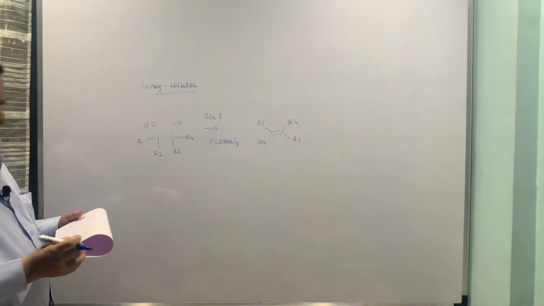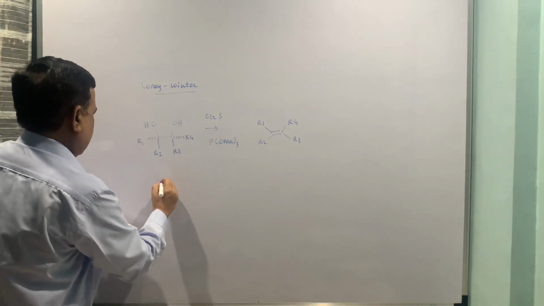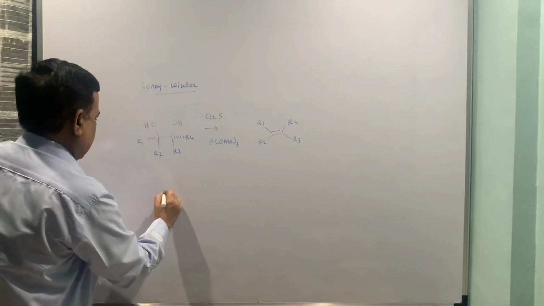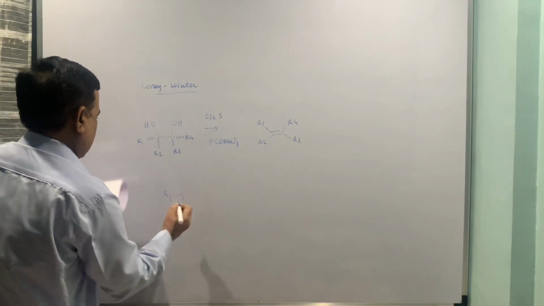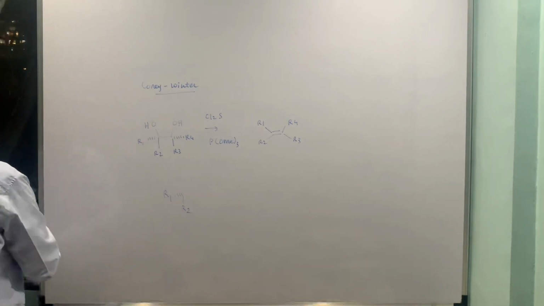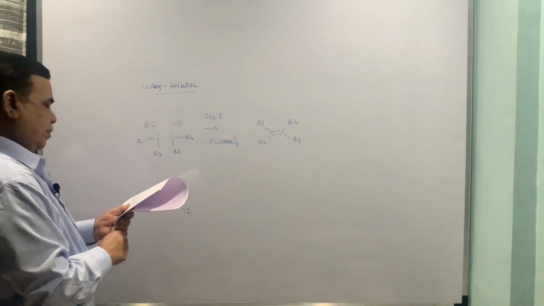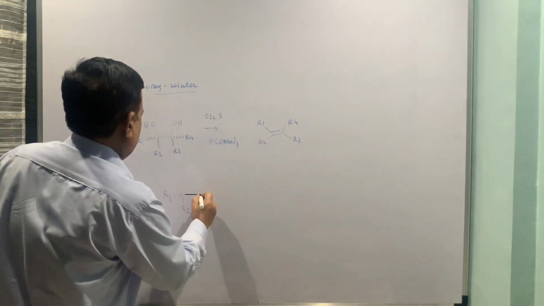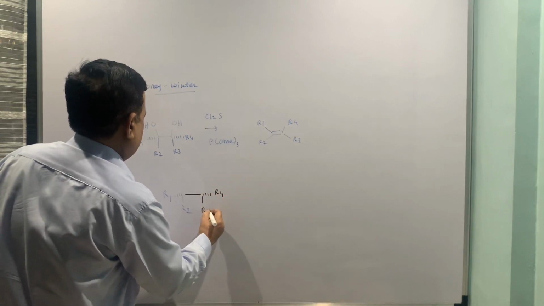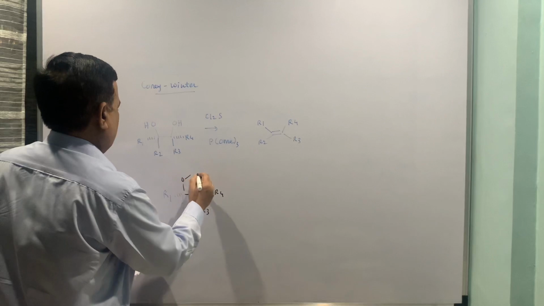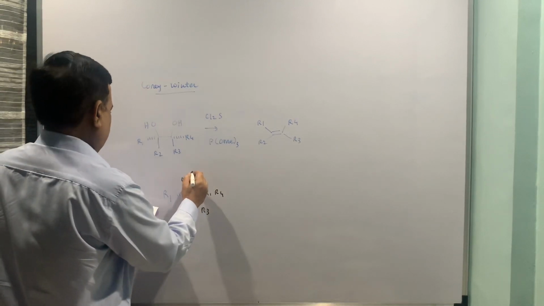So the intermediate which is formed in the reaction looks like this. I am just putting the groups here, R1, R2, then you got R4, R3, O, this is there, and common will be sulfur here.